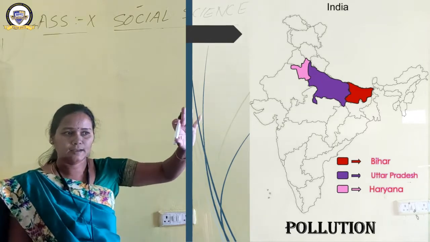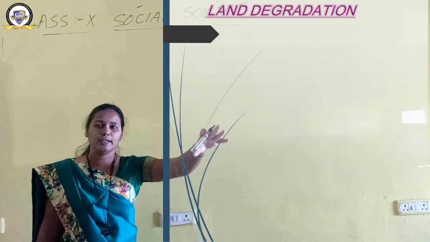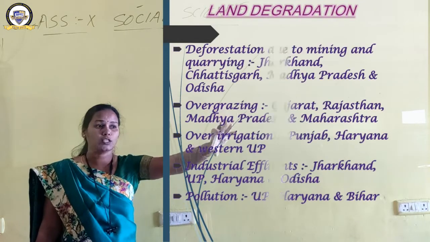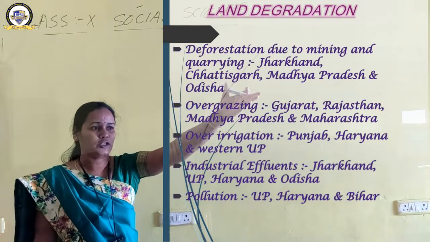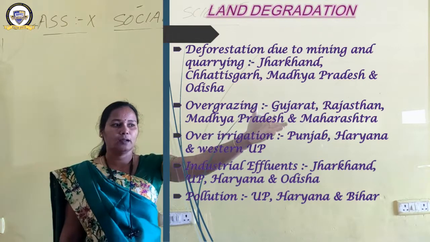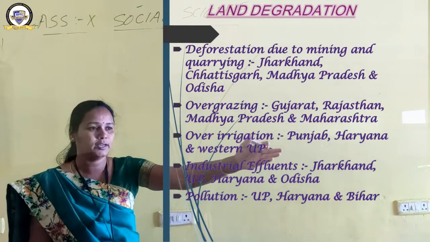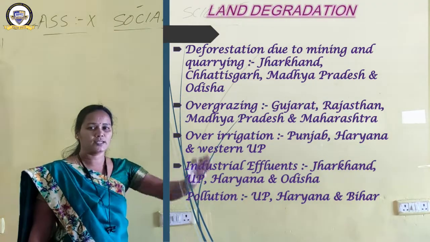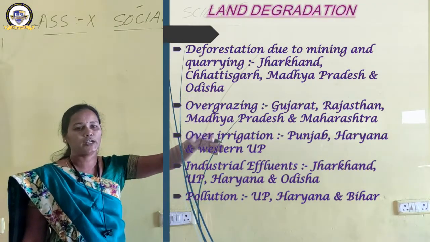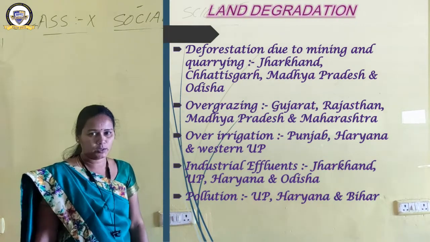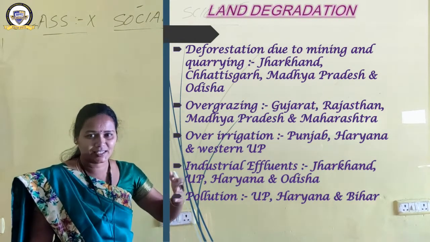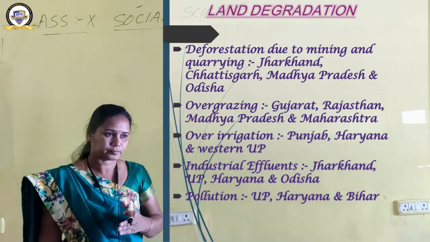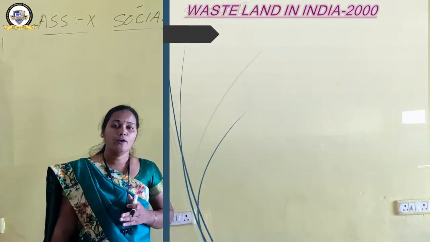So let us have a revision now of land degradation. What are the causes of land degradation? Number one, deforestation due to mining and quarrying. Number two, overgrazing. Number three, over irrigation. Number four, industrial effluence. And number five, pollution. These are the five causes of land degradation, and the states are also given here. Okay, moving ahead to the next topic now. What is the next topic?